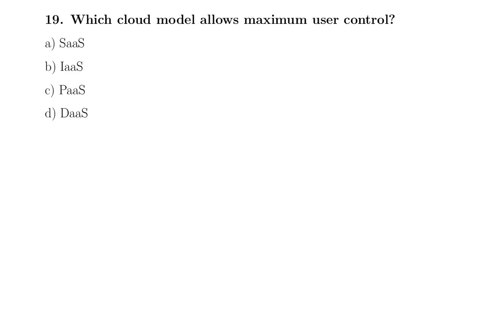Question number 19. Which cloud model allows maximum user control? SaaS, IaaS, PaaS, and DaaS. The correct option is IaaS. That is option B.